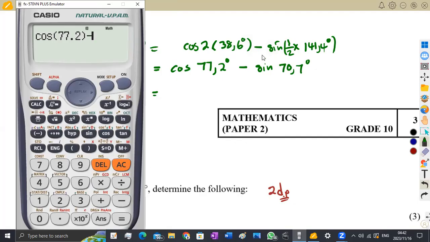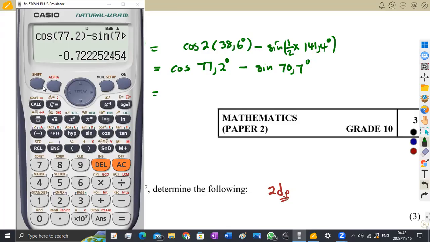All right, minus the sine of 70,7. So this is the sine of 70,7 like this. So what are we going to obtain? We obtain negative 0,72 like that. So to 2 decimal places, like I said, you can change this on your calculator.